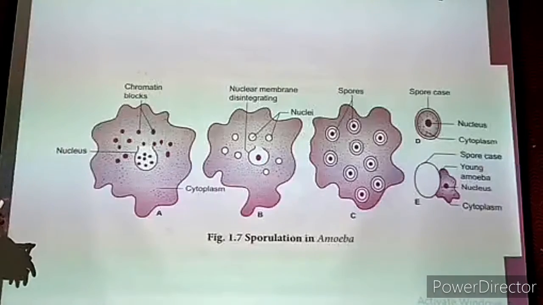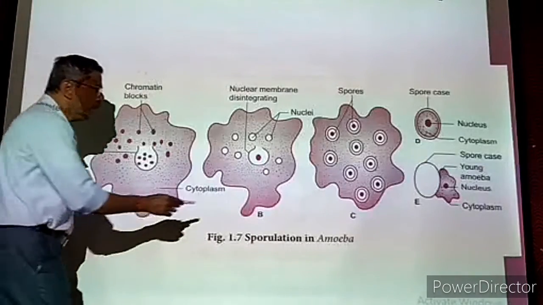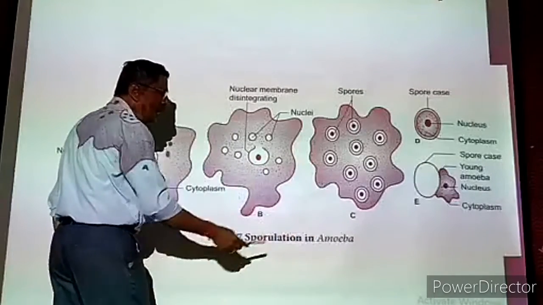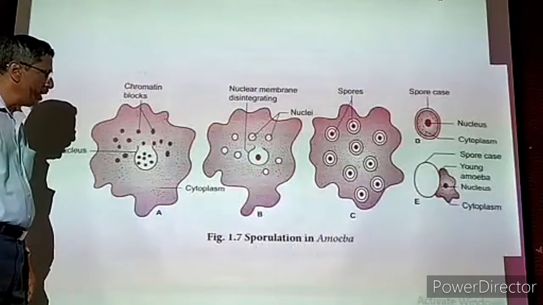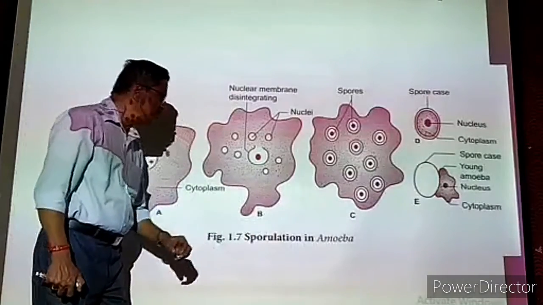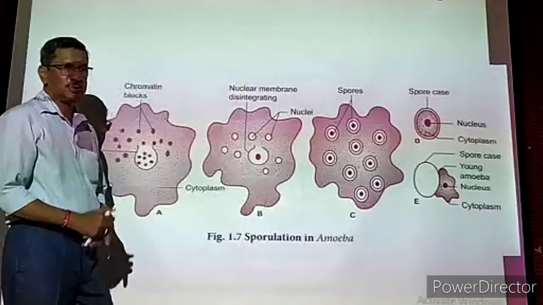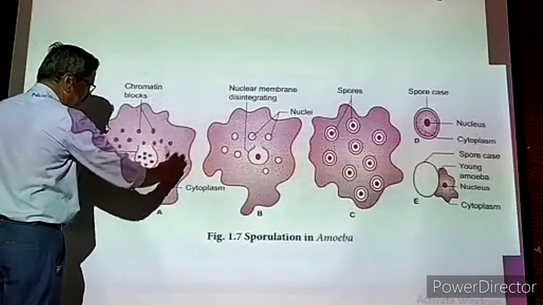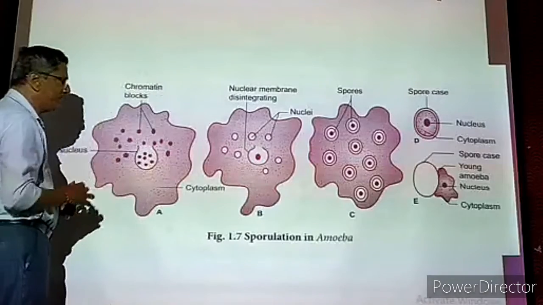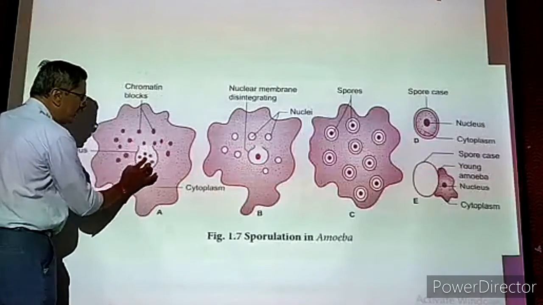The next reproduction we are going to study is sporulation in amoeba. Again, amoeba reproduces by another method. What is it called? Sporulation. What is the meaning of sporulation? Formation of spores. That is called sporulation. Now we will take one amoeba. It is irregular in shape. Condition is favorable. It has one nucleus.